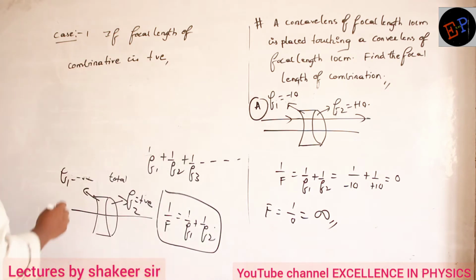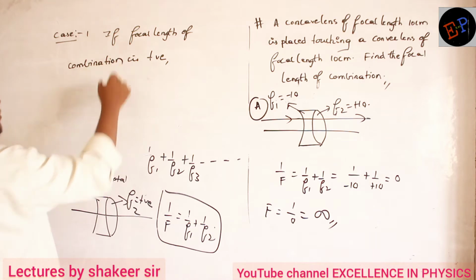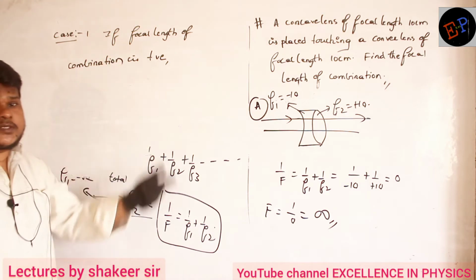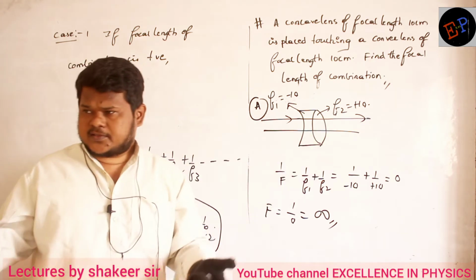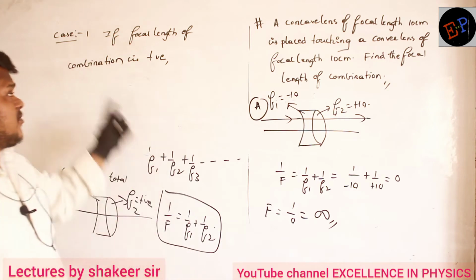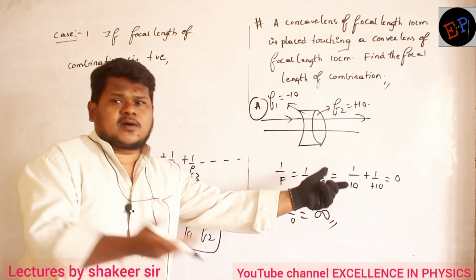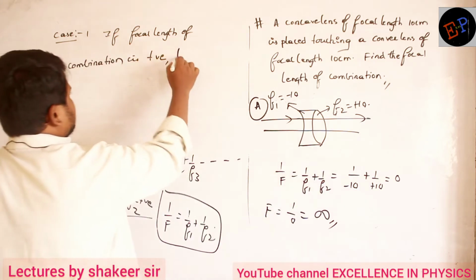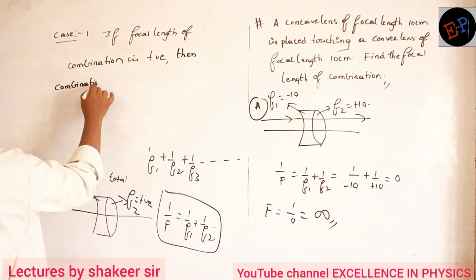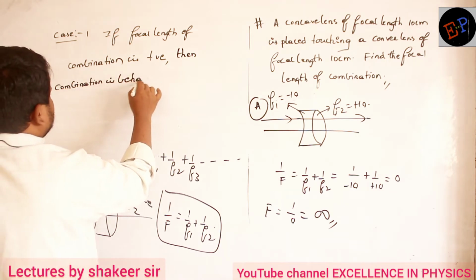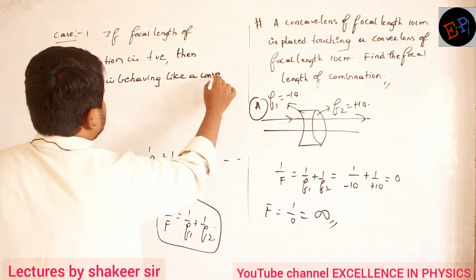So the focal length of the combination, if it is positive. Combination means any number of lenses which you are placing: 2, 3, 4, 5, 6, 7, any lenses. So for the total combination, if the focal length of the total combination is positive, it means the total combination is behaving like a convex lens. That is the meaning of this one.